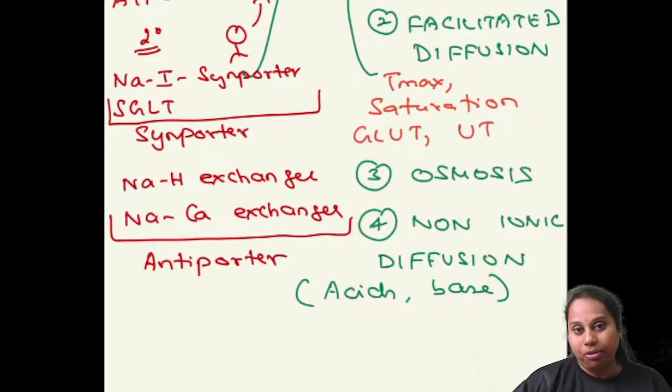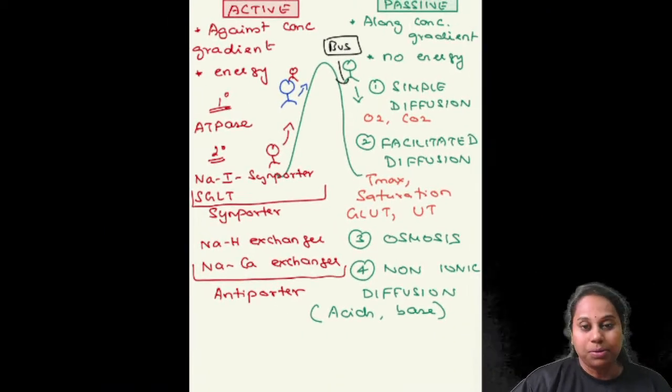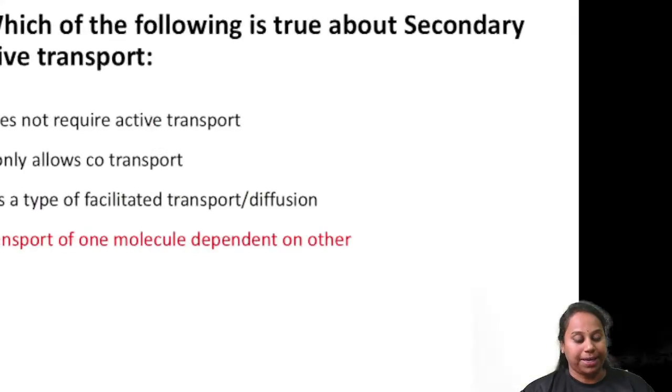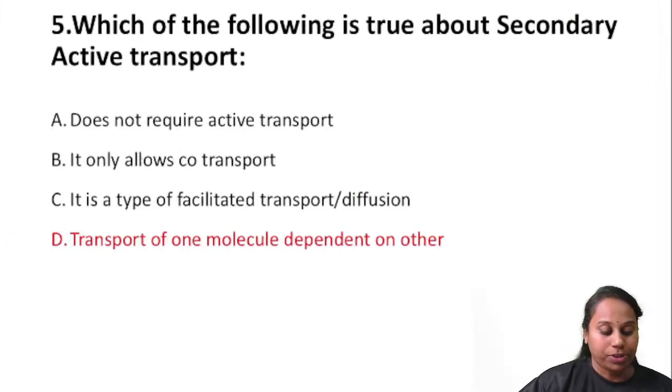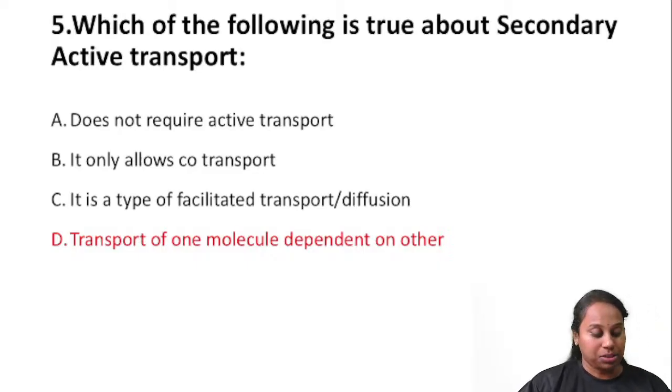This is also a type of passive transport. So that was about the different types of transport mechanisms. Now over to the question. Which of the following is true about secondary active transport? Does not require active transport? Wrong. It's an active transport.